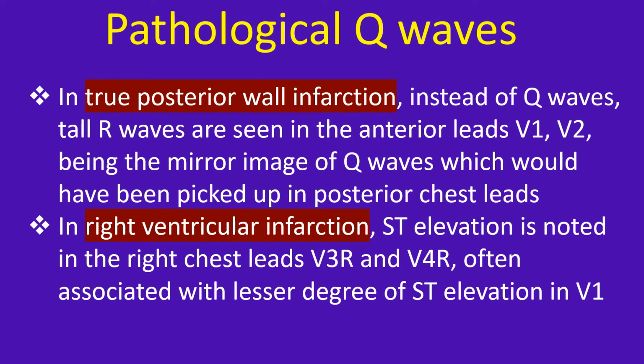In right ventricular infarction, ST elevation is noted in the right chest leads V3R and V4R, often associated with lesser degrees of ST elevation in V1.